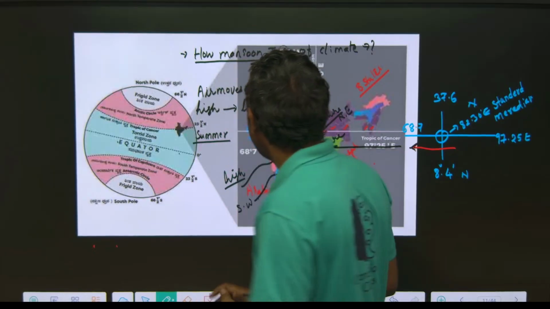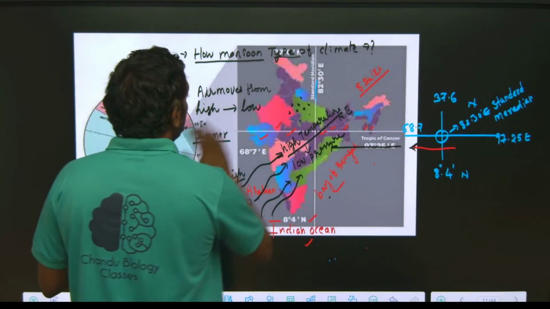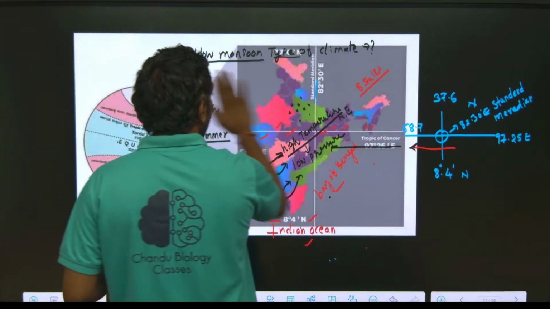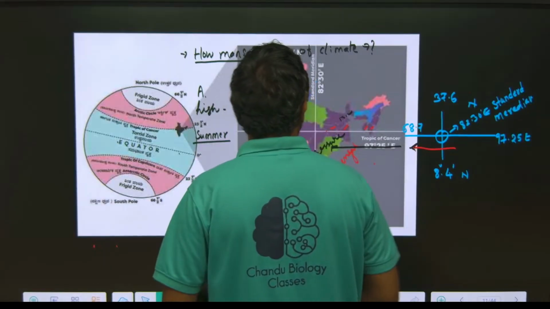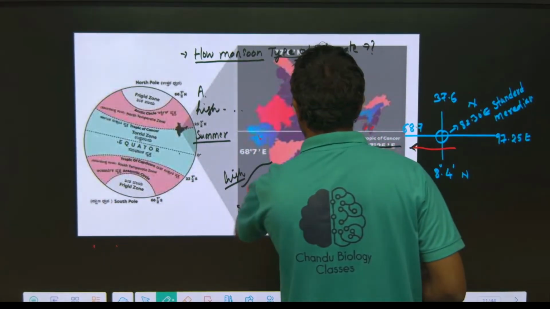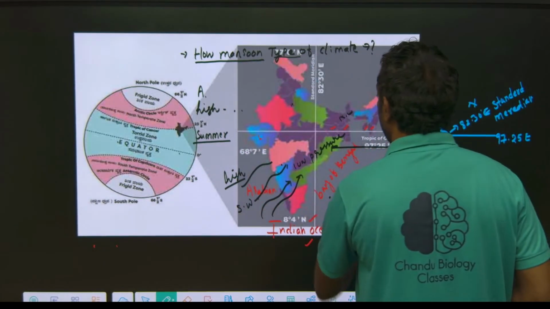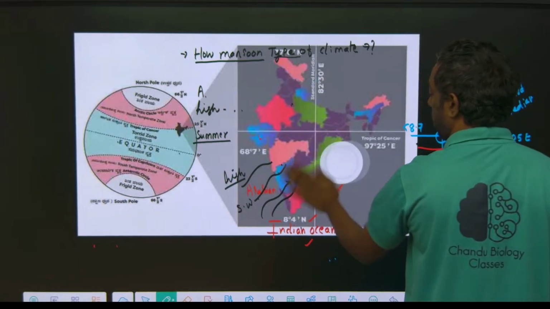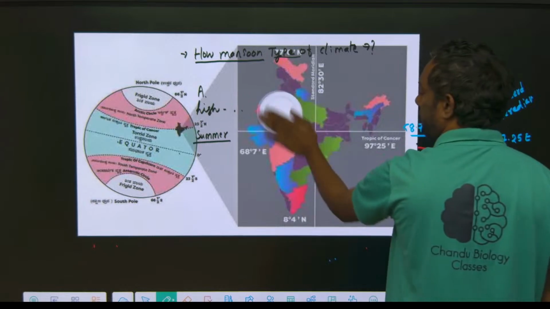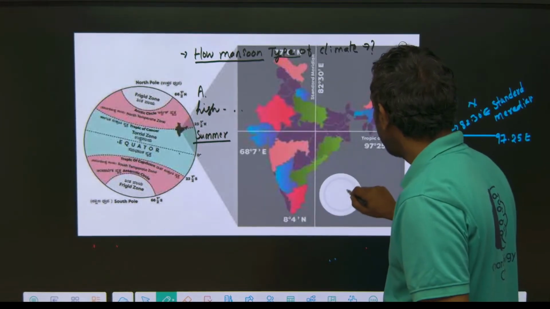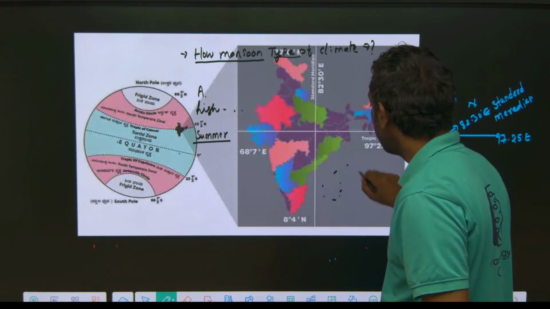Just look here, this is summer. If we come to the winter, this is the water body.